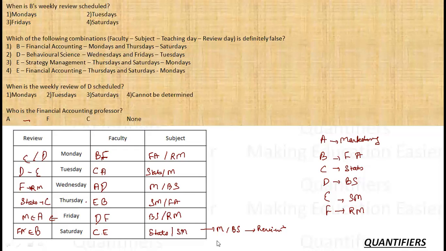When is B's weekly review scheduled? So B is on Saturday. Which of the following combinations is incorrect? We have already sorted subjects. So E is SM or FA. E is SM. So this combination is definitely false. When is D's review scheduled? This cannot be determined because it can be either Monday or Tuesday. And who is the FA professor? FA professor is B. None of these. So this completes my set somehow.